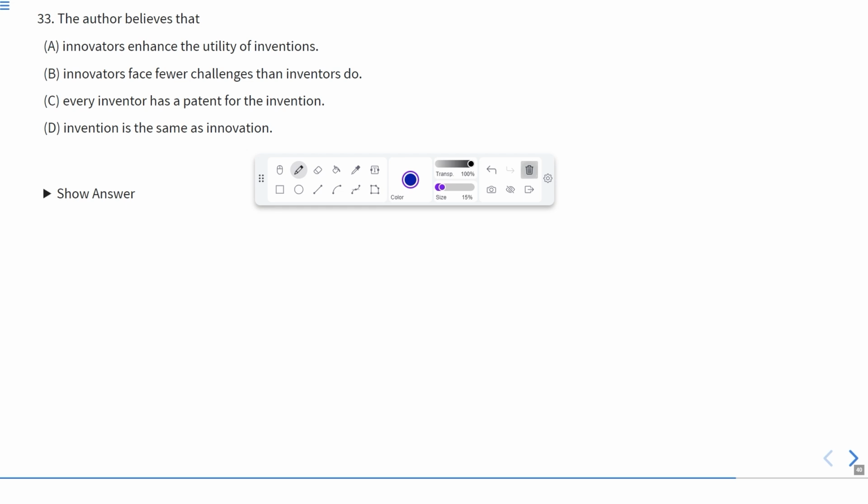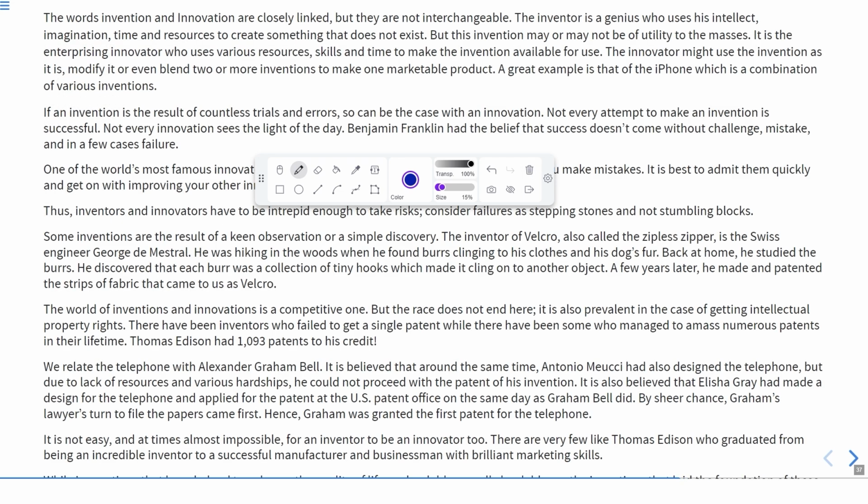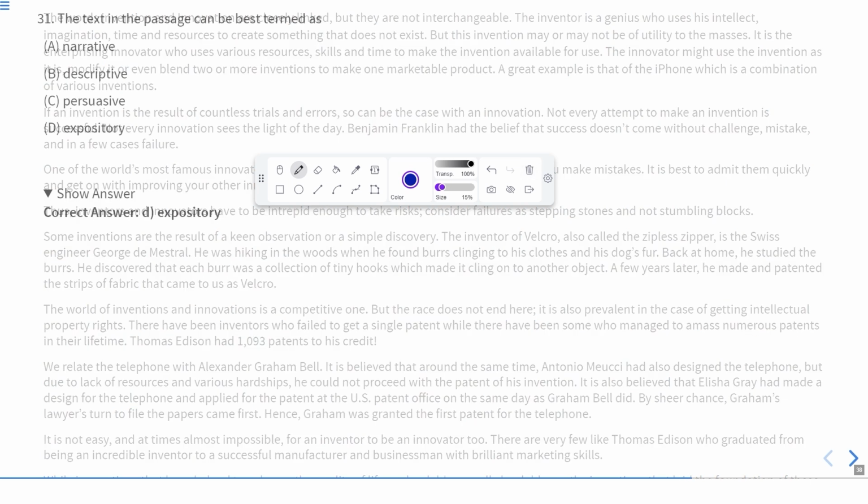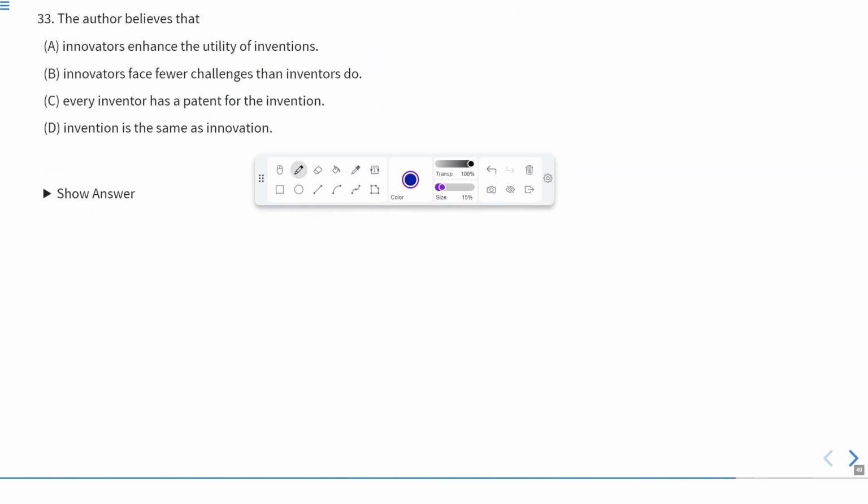As you can see, it is written in the last passage that there were two people. Antonio Meucci did not get a patent because of lack of resources. And also Elisha Gray, she maybe did not get the patent just because of her luck. Only Graham Bell got the patent for the telephone. So not all inventions get patents. Okay, so this line is also incorrect.